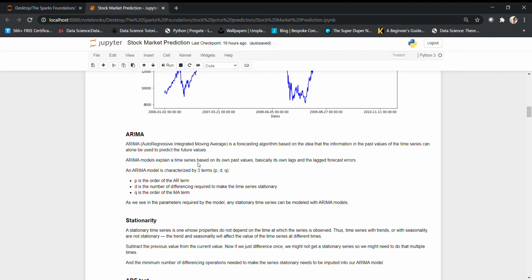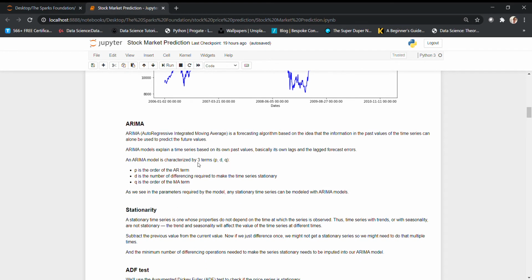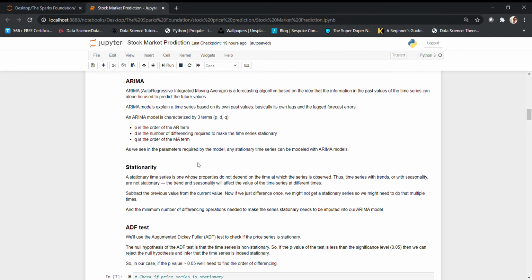So for the ARIMA model to work, we need the time series to be stationary. What is stationary? Stationary is when time does not play a role here. It should be independent of time. It should not be affected by trend and seasonality.